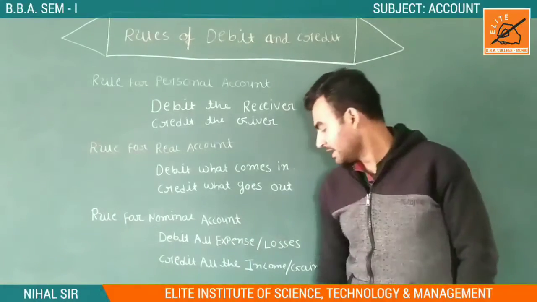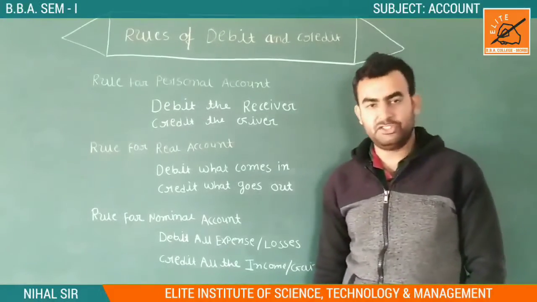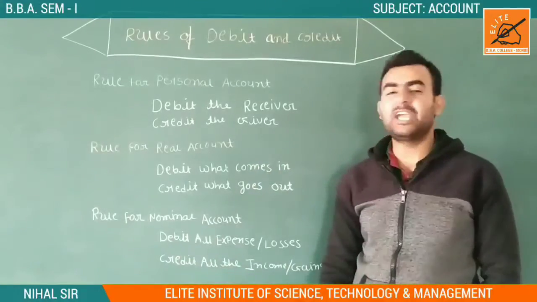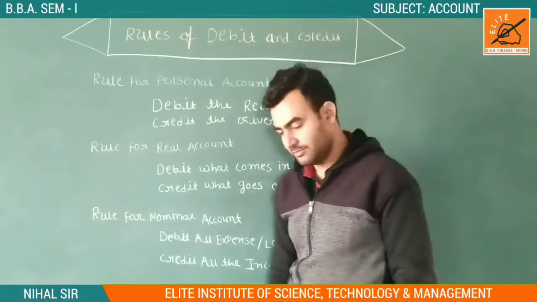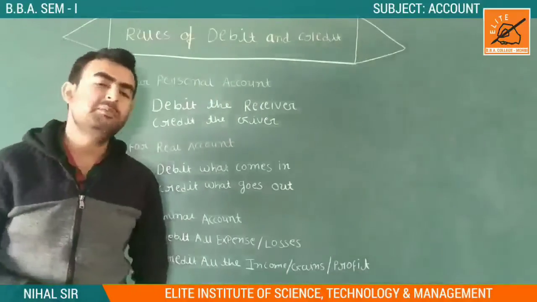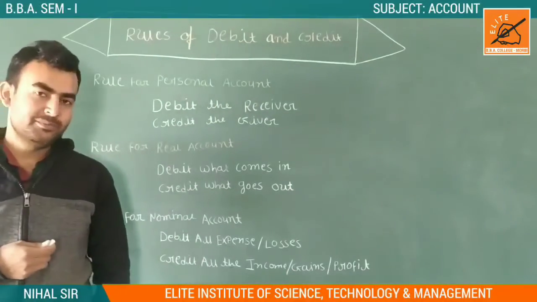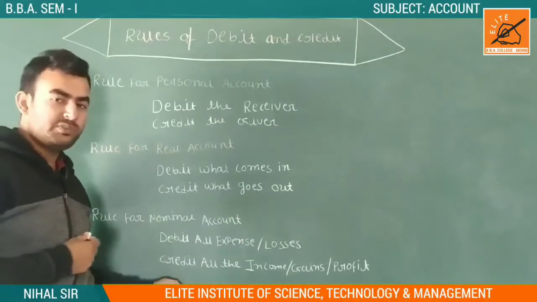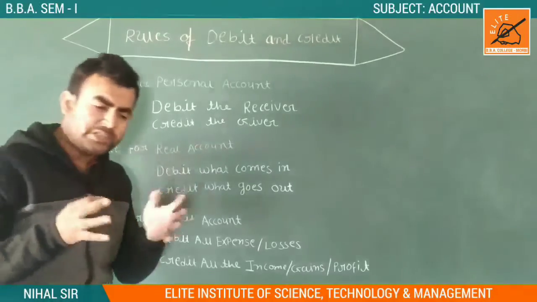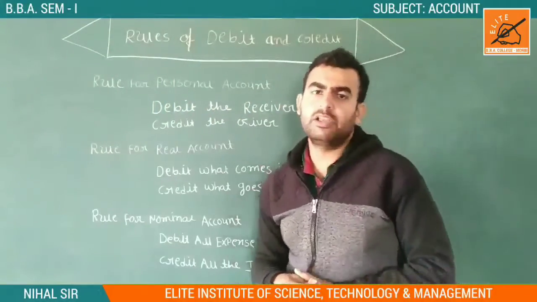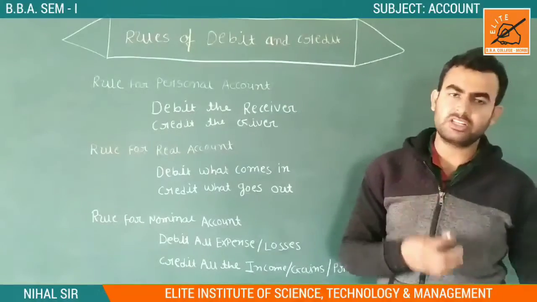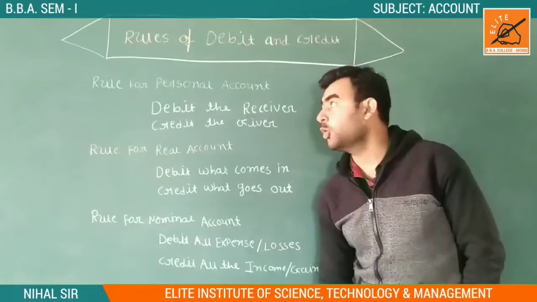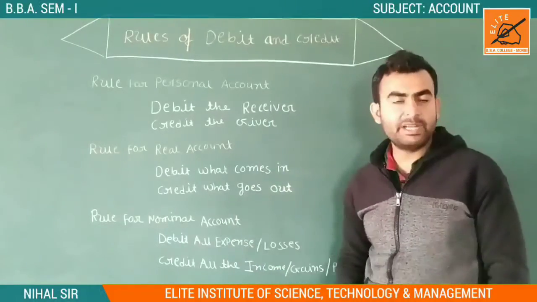આઈ ગીવ યુ એક્ઝામ્પલ કે ઇફ વી પે ઓર રેન્ટ, so what happened? We are paying a rent. Rent is our expense, so it is debited. If we receive a commission, we receive, not pay, we receive a commission, so commission is our income. So on the credit side, the commission which we receive comes into the credit side. So all the transaction income or gain is noted in the credit side, and all the expenses are noted at the debit side. So these are the basic rules of debit and credit.